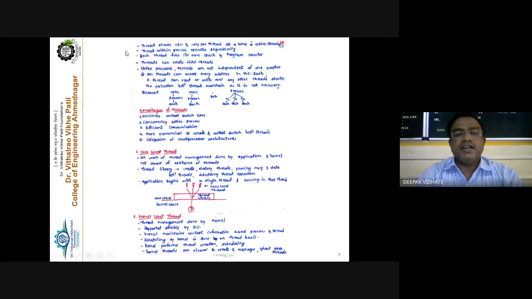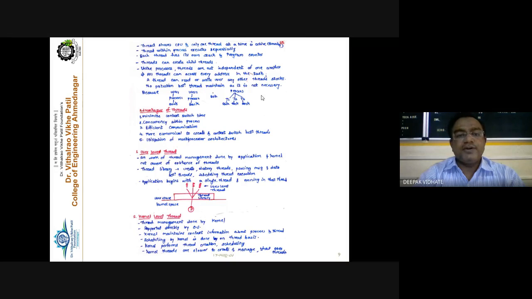All threads can have access to every address in their task, right? So there is no explicit mechanism for communication required, just like process communication. Advantage: a thread can read or write over any other thread's stack, because there is no security. They can share all the data as well as all the information which they require, but that is not possible in the case of processes. We need separate communication and separate permission for this, right?